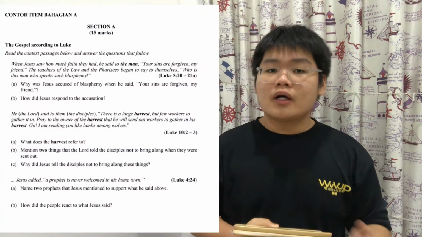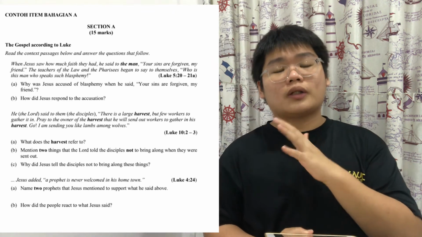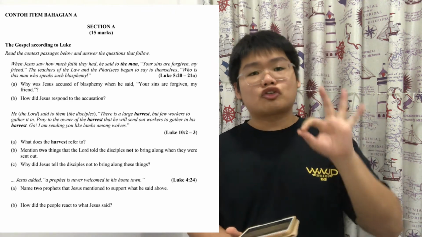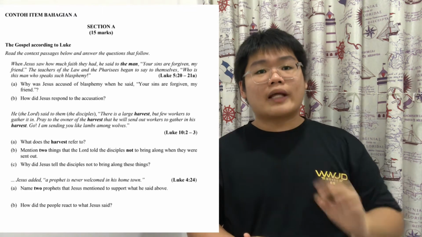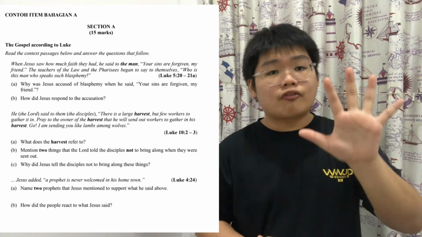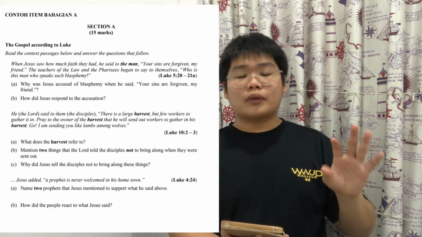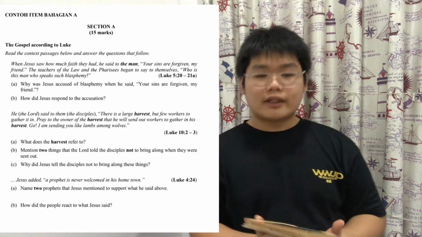For section A and section B, they are quite the same. It's just that section A is for the Gospel of Luke and section B is for the book of Acts. They are going to come out 3 questions per section. So that means you have 6 questions, and each question carries 5 marks. It's going to be like a short question, so we call it context question. So we can look at this example over here.